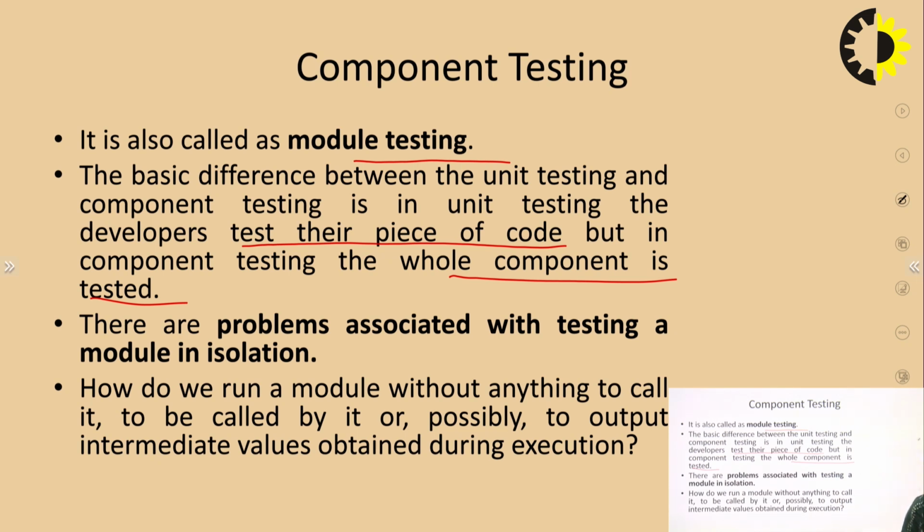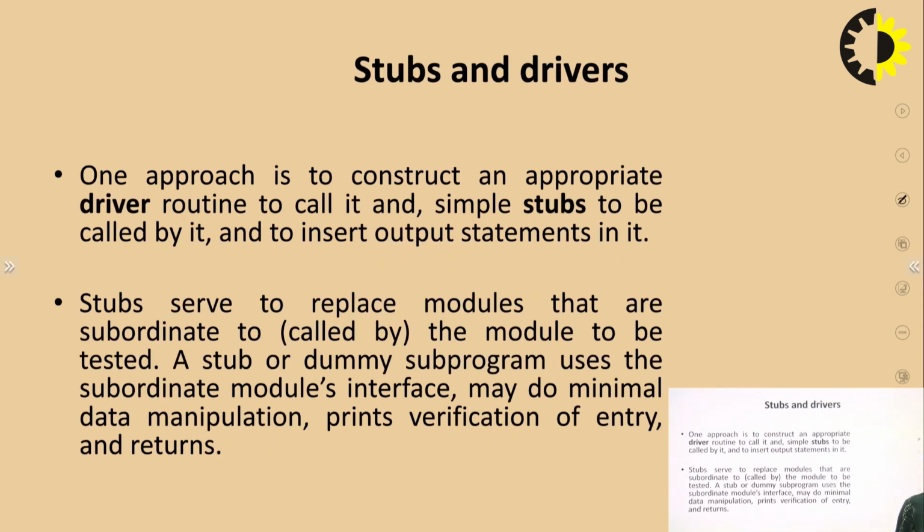There are problems associated with testing a module in isolation. When we are talking about testing, is it practically feasible to test an independent unit, right? So there is a problem in that. How do we run a module when we do not have any module which is calling the module we need to test? And how can we test a module which is not calling some other modules in the system, right? That is possible, and based on that we are able to get some form of intermediate values during the execution of testing.